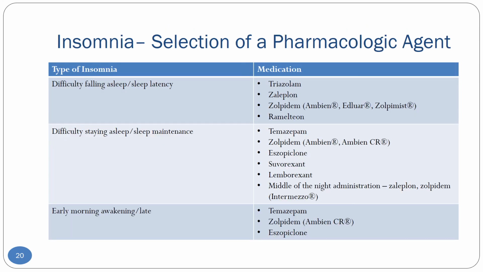The table on this slide is just meant to complement the chart on the previous slide. It's a little bit more comprehensive and that includes more medications. And this is just meant as a general guide. Of course, some of these things are used interchangeably. Many times patients will have more than one type of sleep problem. They may have difficulties falling asleep and staying asleep. So this is just meant as a general guide, although you'll see a variety of things done in practice.